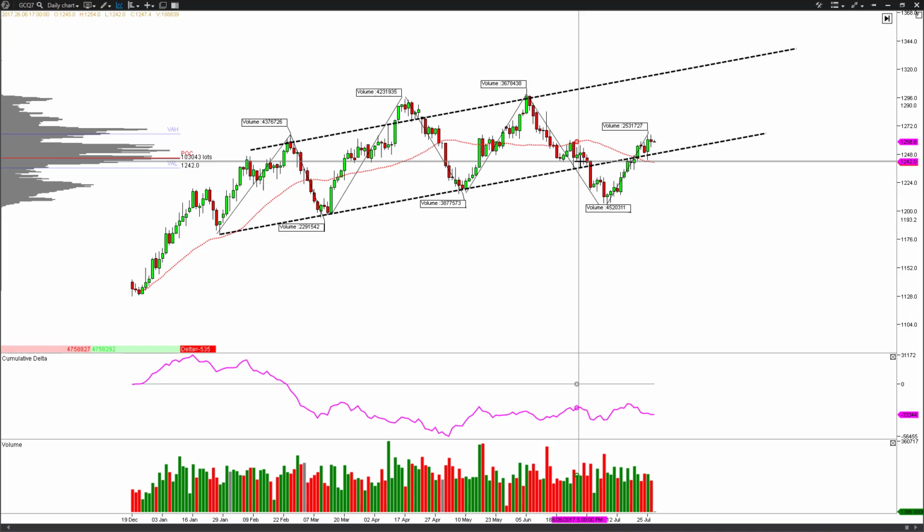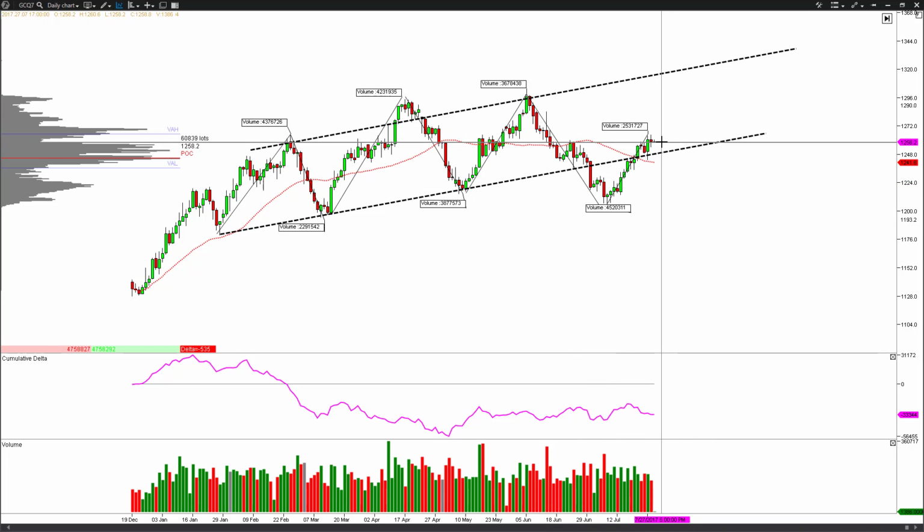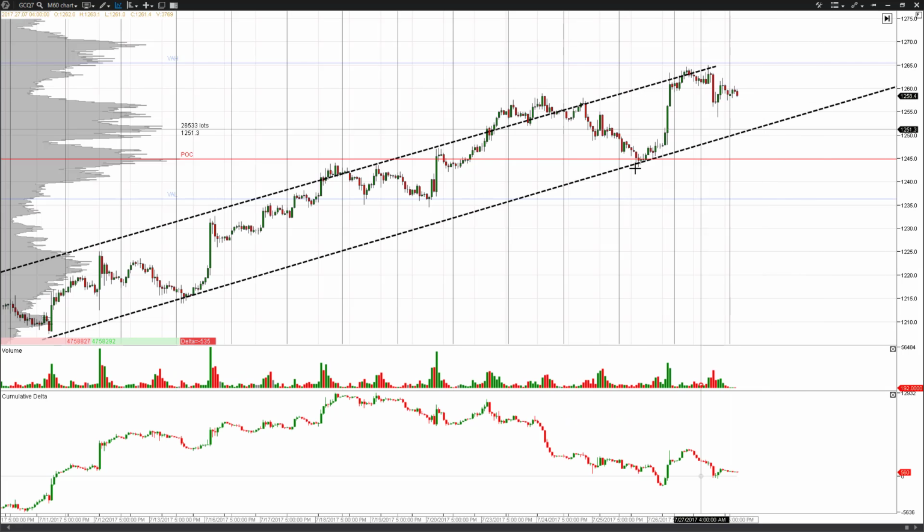That's distributive. All right, so let's look at a lower time frame here and see if we can draw some conclusions on what's going on here. Now we're looking at an hourly time frame, and we can obviously see the bullish ascending channel is present. We can see when prices become overbought relative to that, they trade laterally, if not lower.